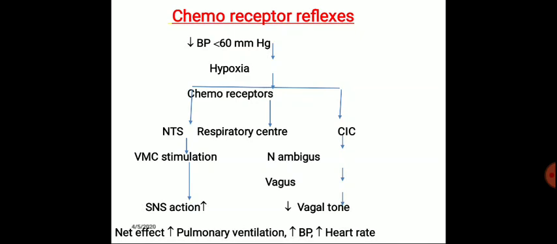The cardiac inhibitory centers, whose nuclei are located in the nucleus ambiguus, are also stimulated. This decreases the vagal tone. When the vagal tone decreases, there is an increase in heart rate, blood pressure, and increased pulmonary ventilation.